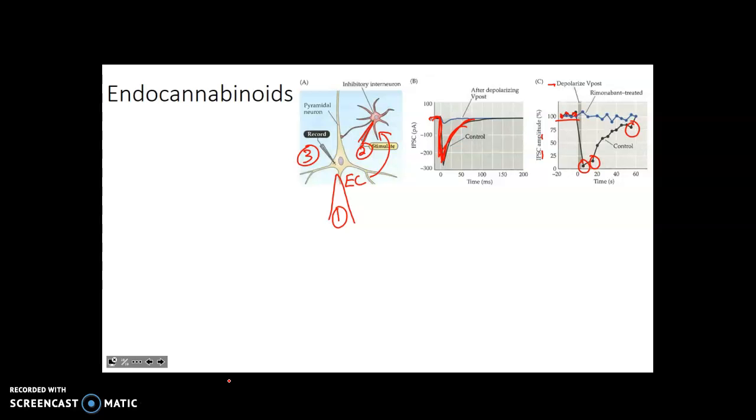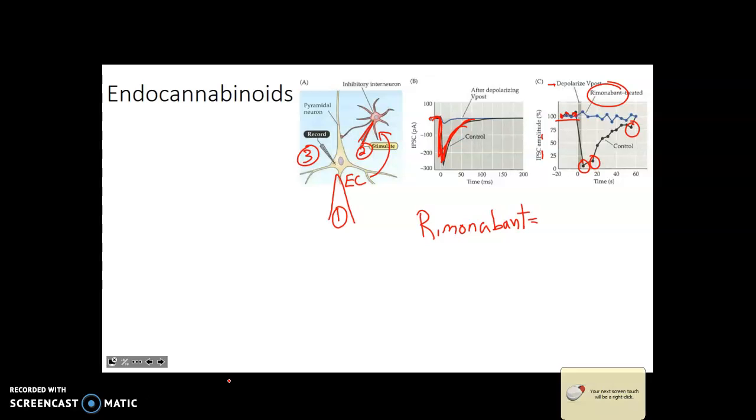Then, we can say, is this really an endocannabinoid-mediated effect, right? Well, this drug, Rimonabant, I think, right? I don't know how to say it, but I know what it does, right?